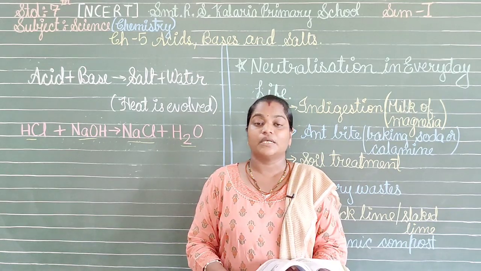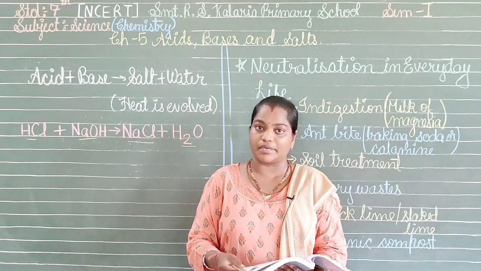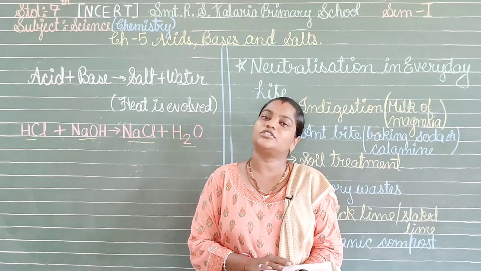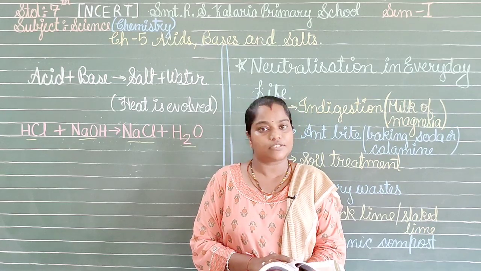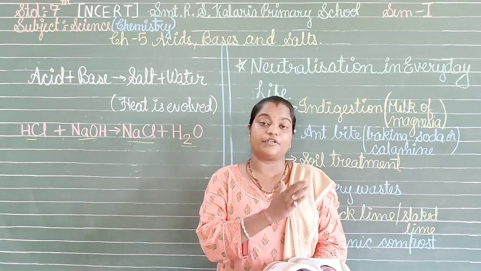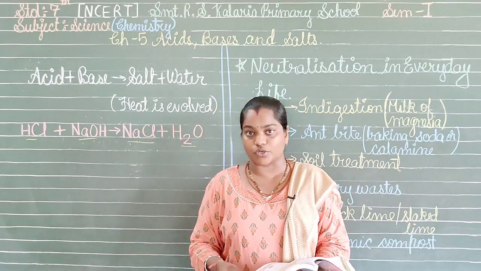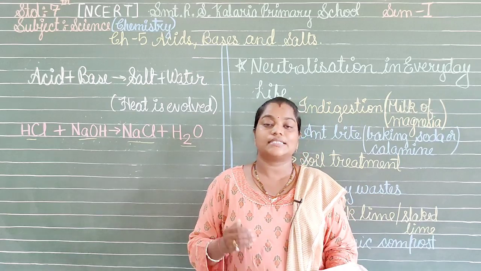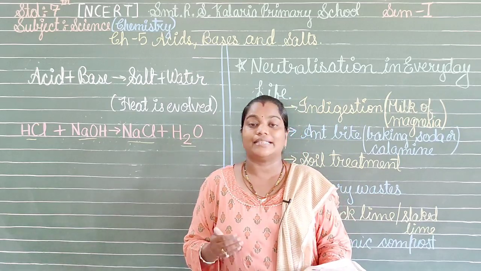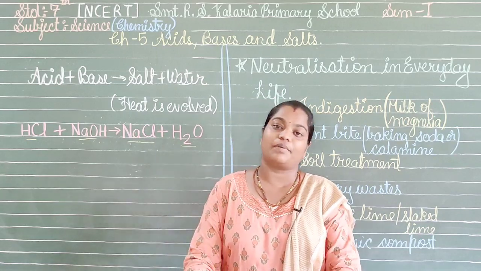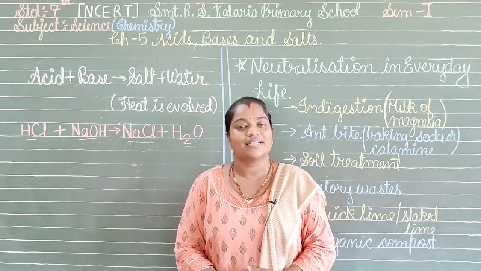Then we saw the turmeric indicator and did the experiment, and then we switched to the China rose indicator. Then we saw the table showing different indicators giving different results with different solutions. Then we went with activity 5.4, that is acid rain, and with neutralization we have ended this chapter. I hope you have understood the chapter very well. Thank you.